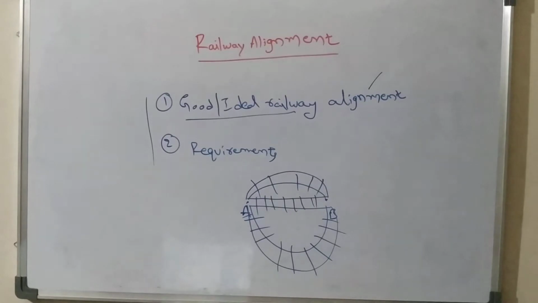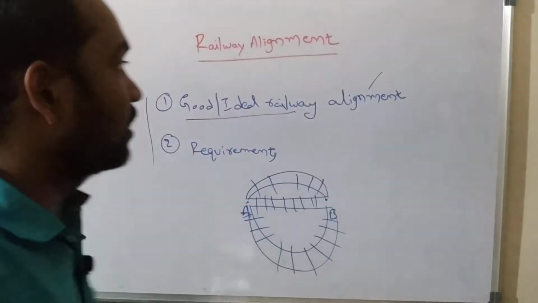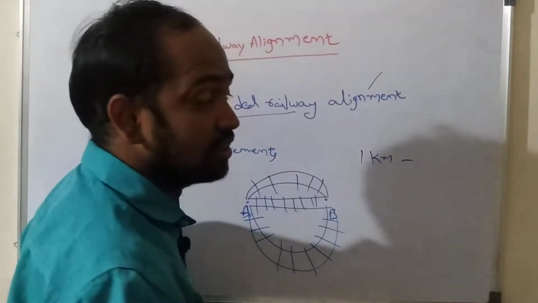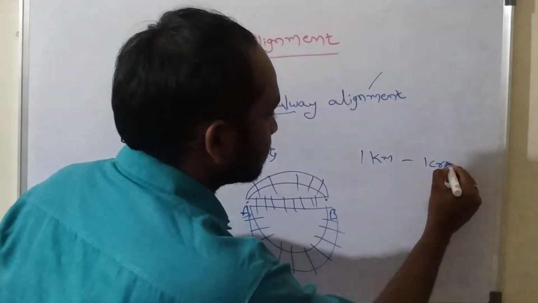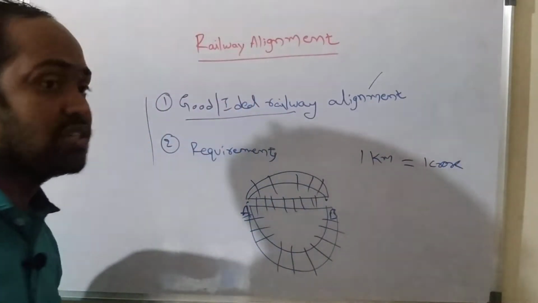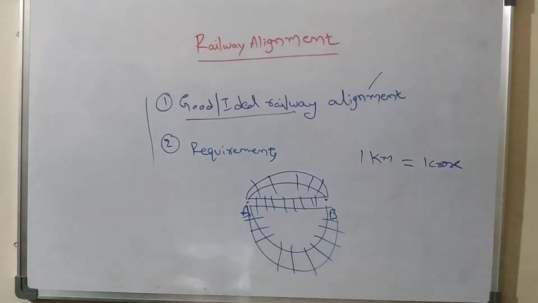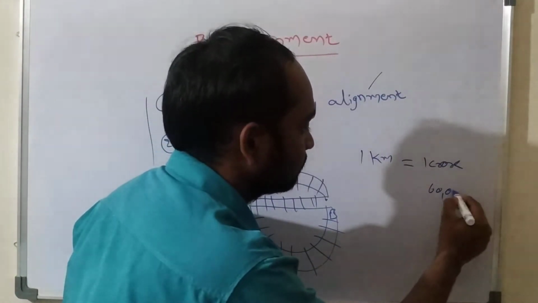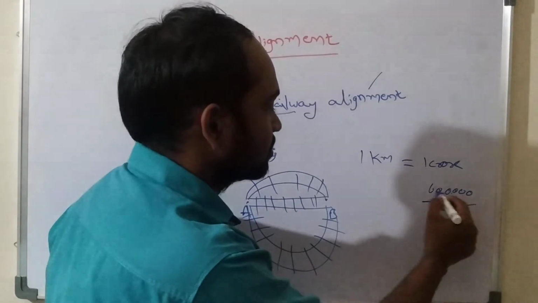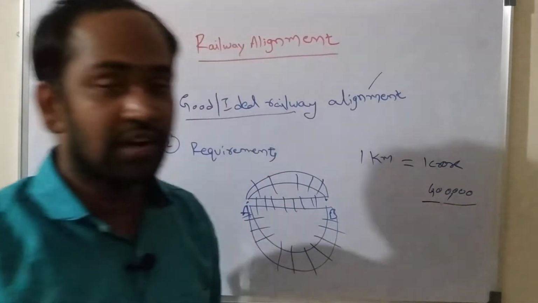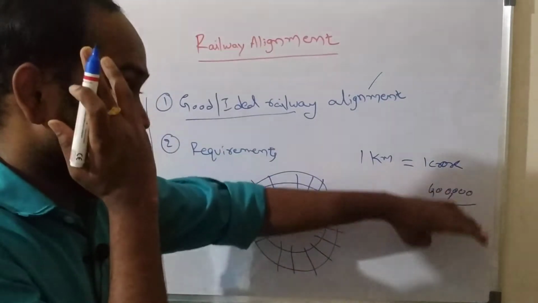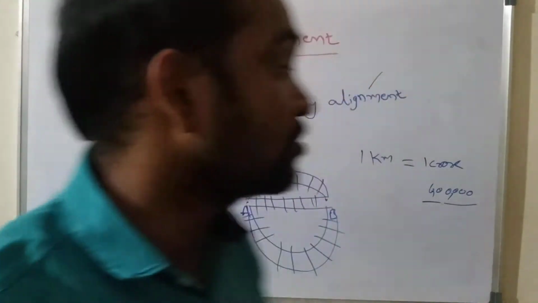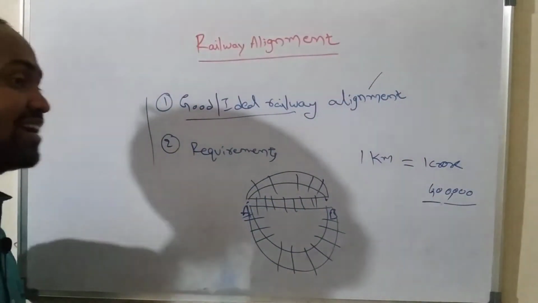It means one more thing we should know, that if we need to construct a railway track for 1 kilometer, approximately it will cost 1 crore rupees. It means to construct a railway track for 1 kilometer, approximately it will be 1 crore. And minimum how much it will be? 60 lakhs. So the construction of a railway track even for 1 kilometer costs 60 lakhs to 1 crore, and sometimes it may go beyond 1 crore. So that's why railway alignment should be as short as possible.